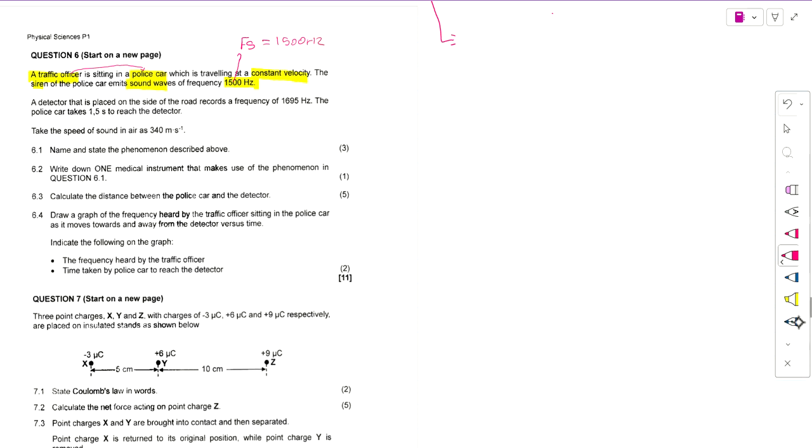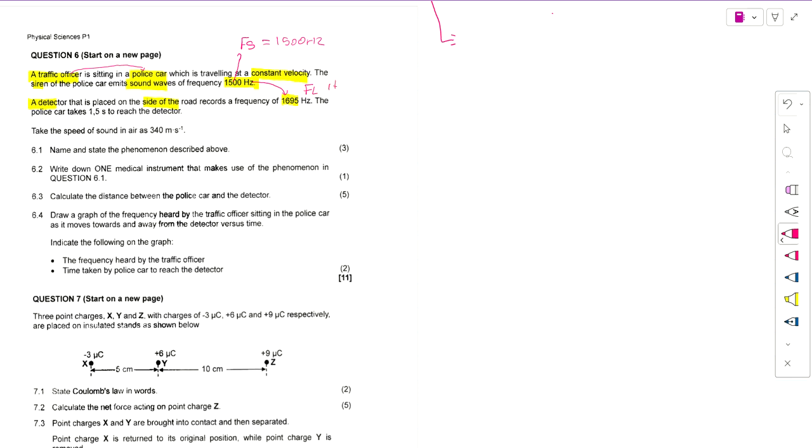And now they say there was a detector placed on the side of the road. It records a frequency of 1695. Because the frequency now was increasing, the frequency by the listener was increasing. Why was it increasing?